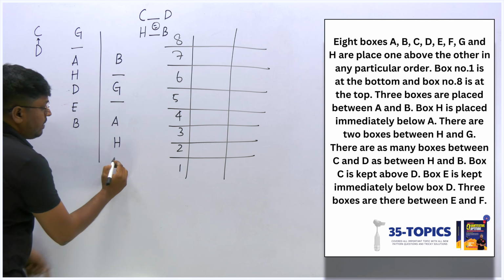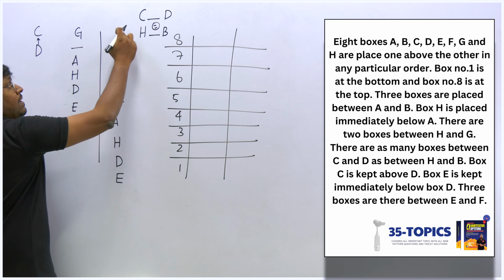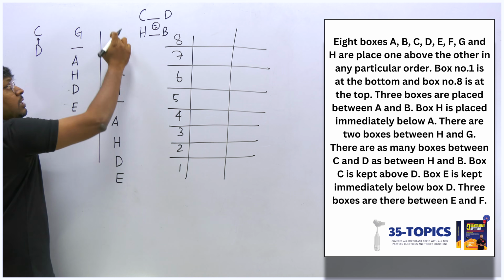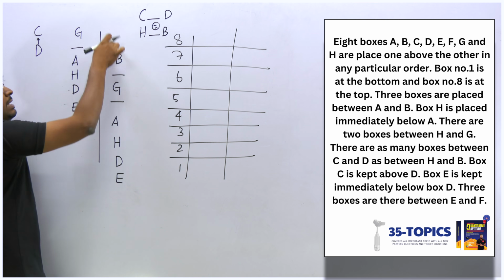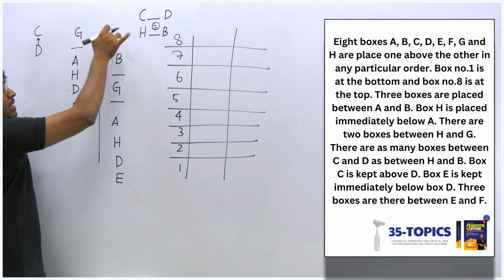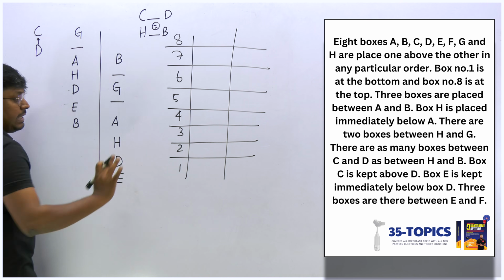And D and E, definitely I should fix E here. Why? Because if I fix D and E, we already know that above D only we have C. So if I fix D and E here, above D we can't fix because totally we have only 8 boxes. So the only chance is I should fix D and E here.